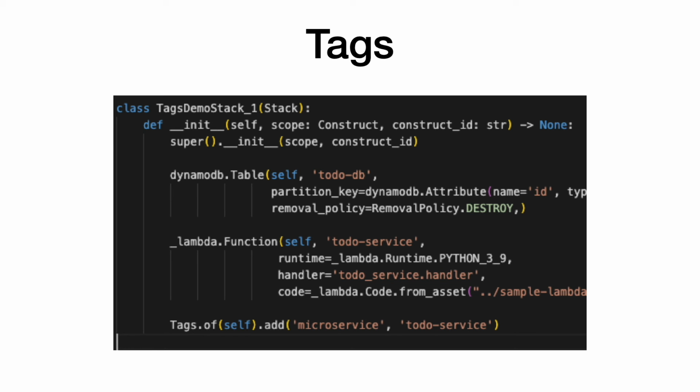In one of the previous lectures, we talked about tagging the CDK constructs or the AWS resources. The Tags utility class internally uses aspects to implement the tagging feature. Using aspects is very similar to tags, except that in this case, you need to define the aspect first.